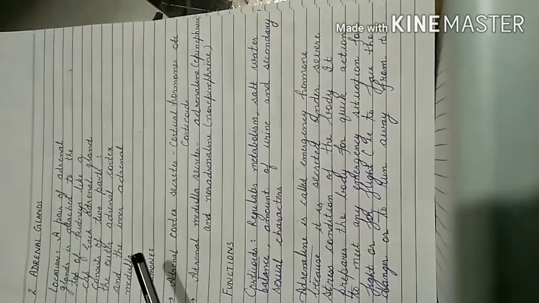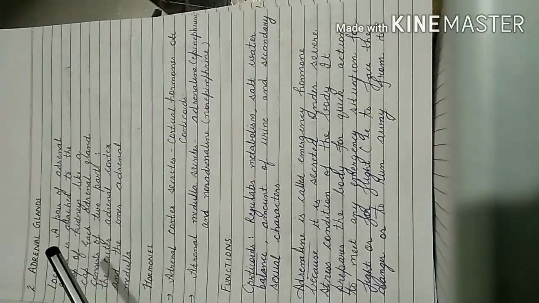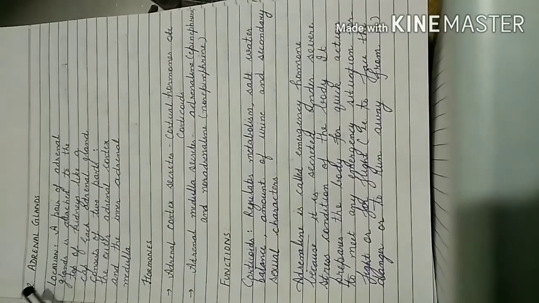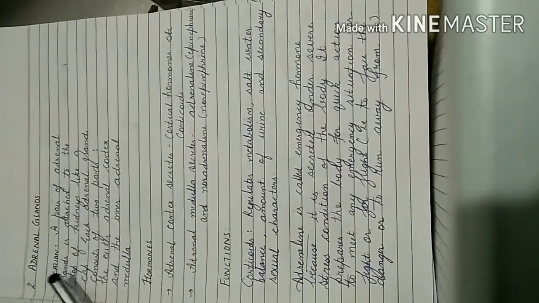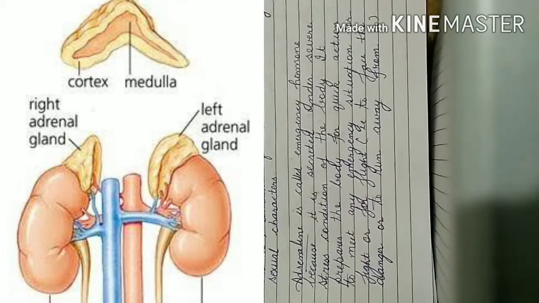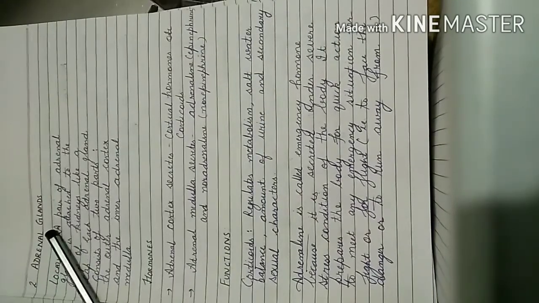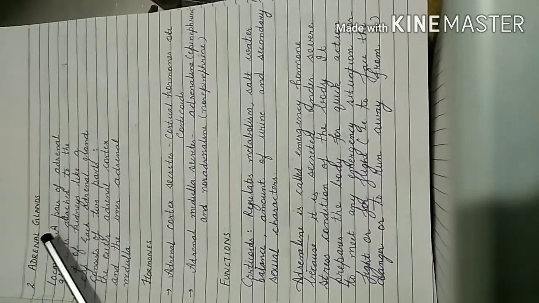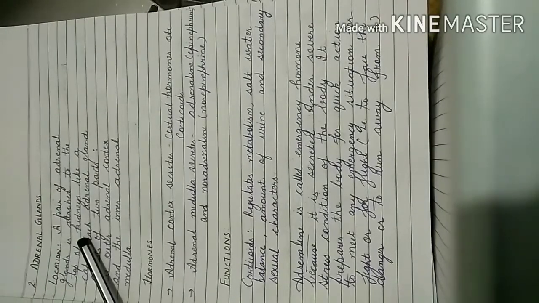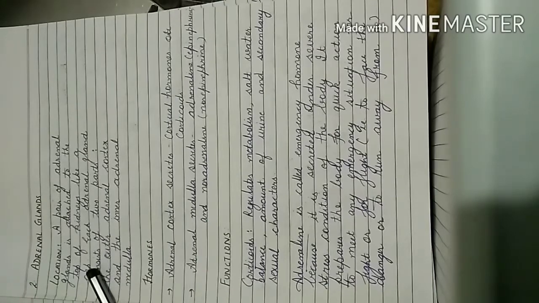Now let us study another endocrine gland, known as the adrenal gland. This adrenal gland is located at the top of the kidneys like a cap. In location, it is written over here that a pair of endocrine glands is attached to the top of the kidneys like a cap.